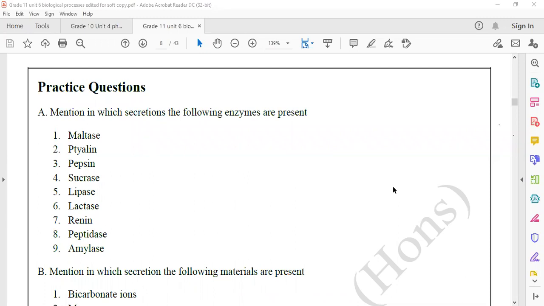Renin is found in which secretion? This is question one. You have to refer and get the answer. I am just giving guidance.